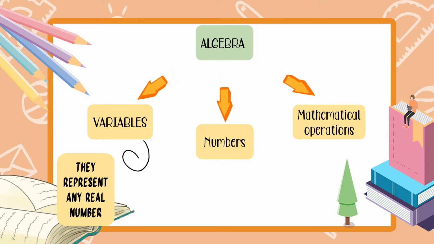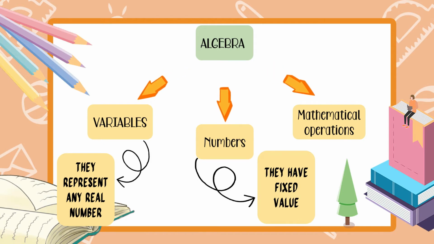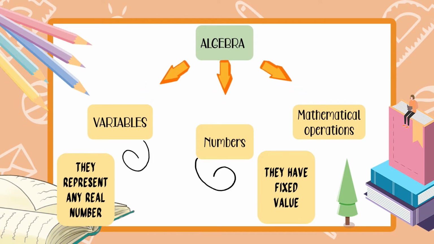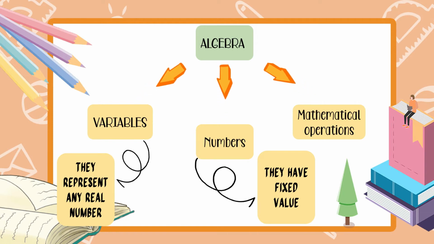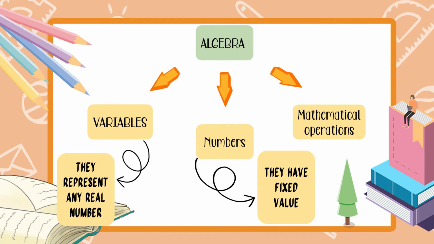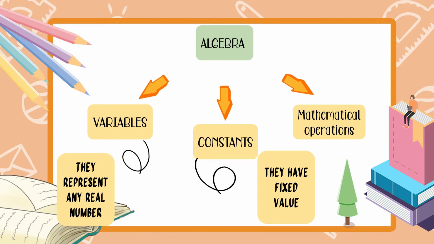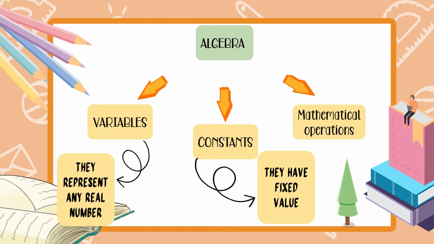Okay? Now, we have the numbers. So, ang numbers naman sa algebra, syempre, they have fixed values. Kapag sinabi mong 2, that is 2. Pag sinabi mong 5, that is 5. So, hindi na magbabago yan. And dahil meron siyang fixed values at hindi siya nagbabago, we are calling that the constants. So, ang ibig sabihin ng constant sa Tagalog ay permanente or hindi nagbabago.